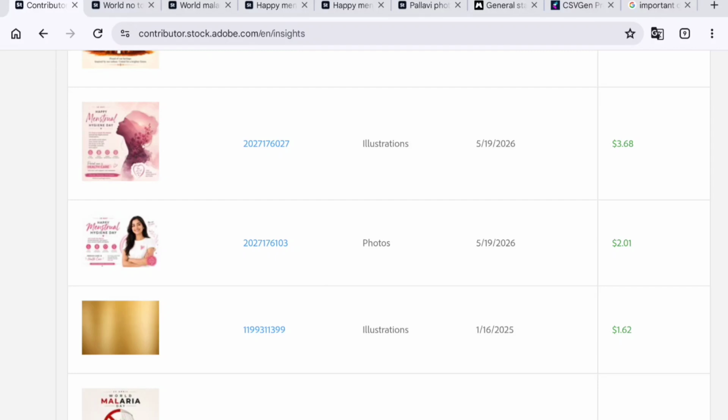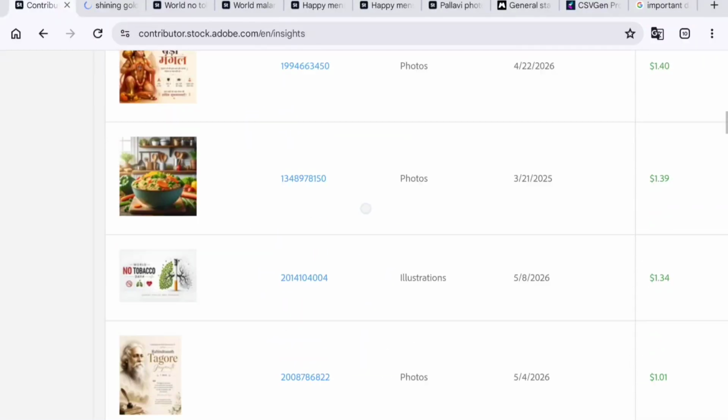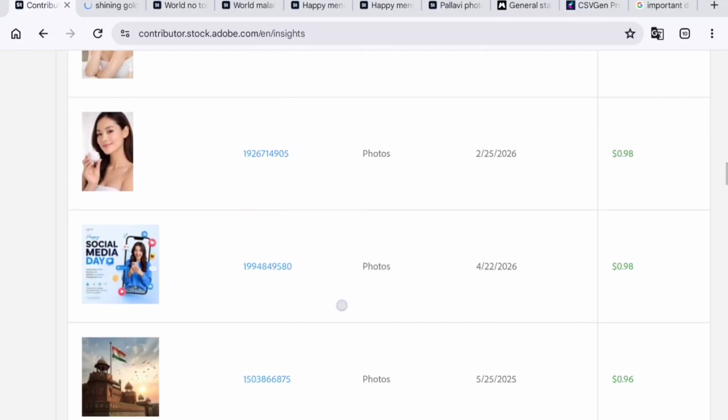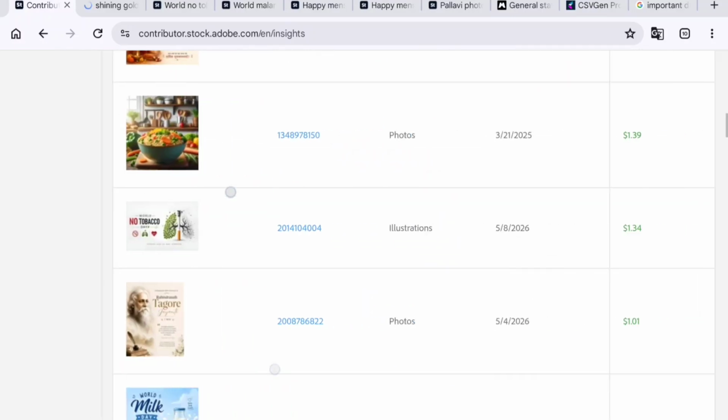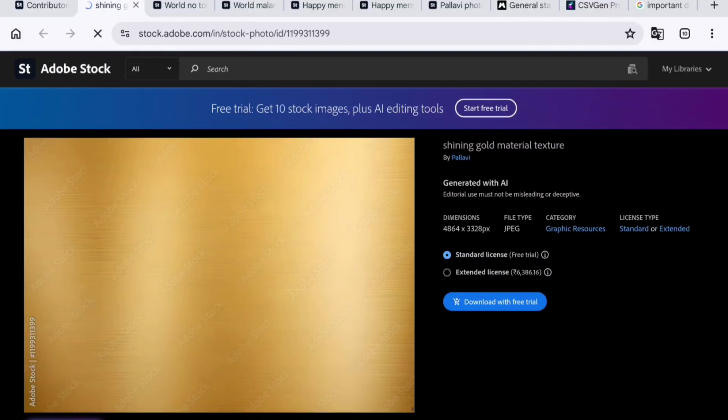One more thing I've noticed, simple backgrounds and commercial textures are still selling, and this golden texture, and I think one more golden texture which I have is also selling. Let's see this one. Yes, this type of texture is still selling. The golden gradient texture got downloads because designers always need backgrounds.